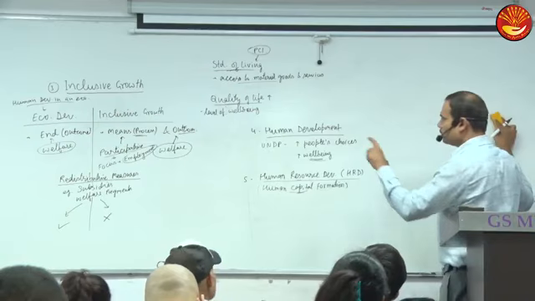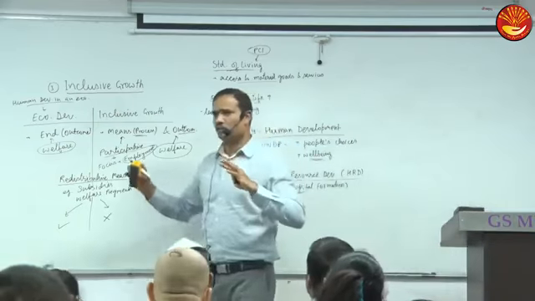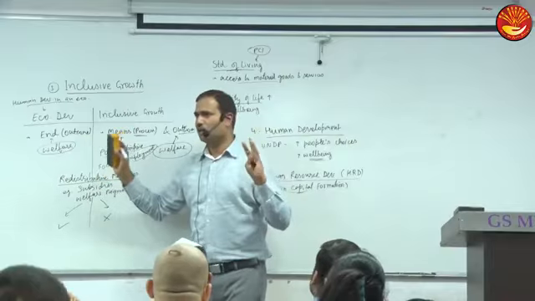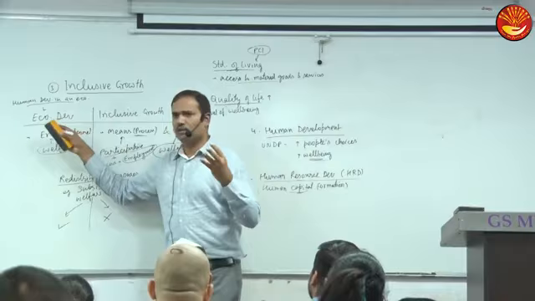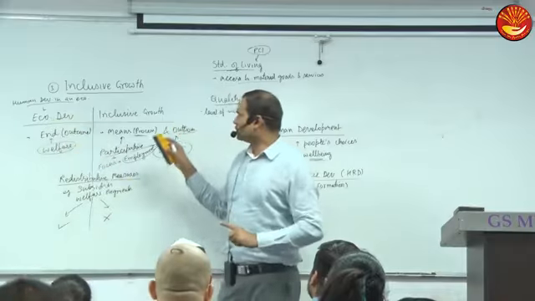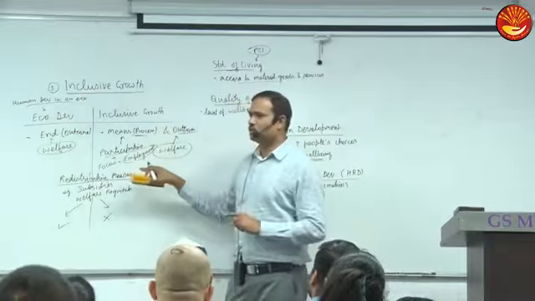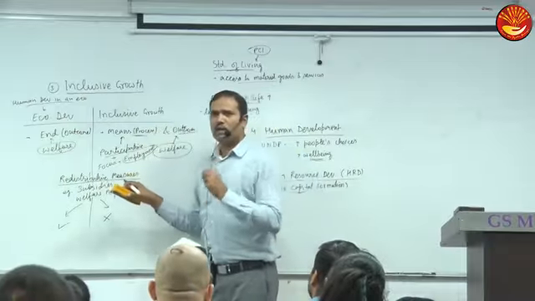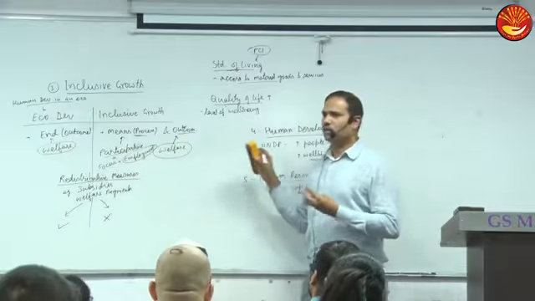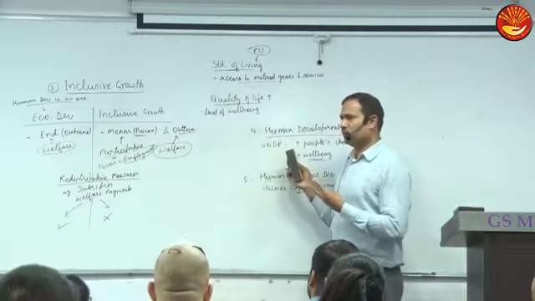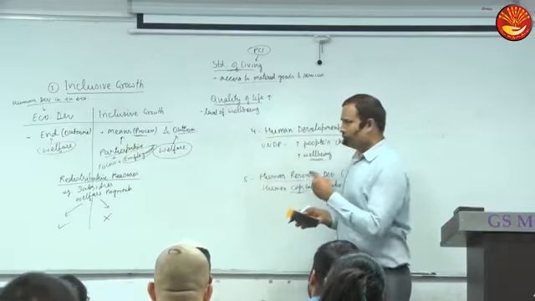Okay, clear. I'll give you a recap. We have discussed how many concepts? Economic growth simply means production of goods and services in an economy. Economic development means increase in production as well as welfare, or simply welfare. Then we have discussed inclusive growth, that is welfare along with a participative process, with focus on employment. And I told you human development is almost the same as economic development. When we say enhancing well-being of people, we mean this. When we say enhancing well-being in an economy, it becomes economic development.